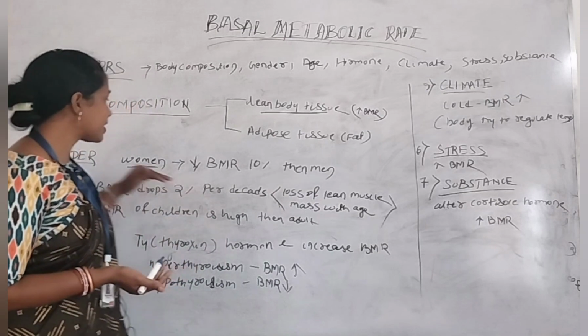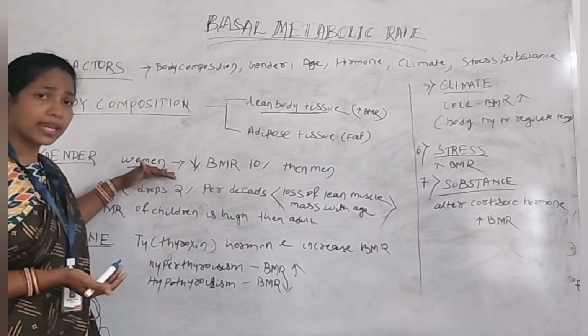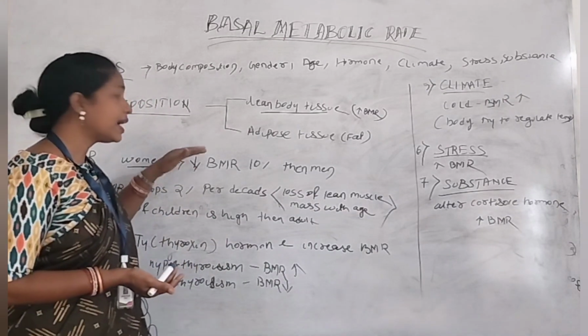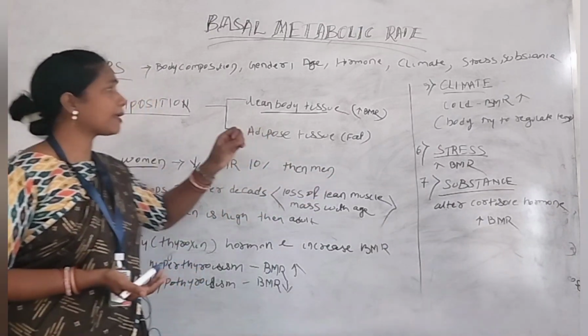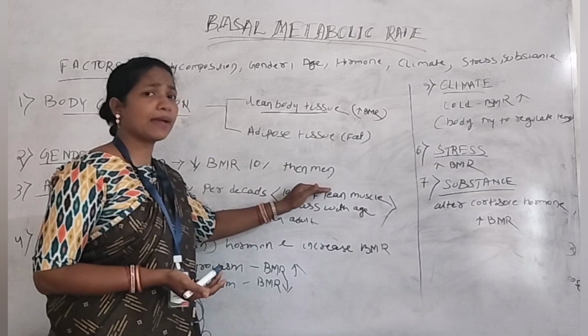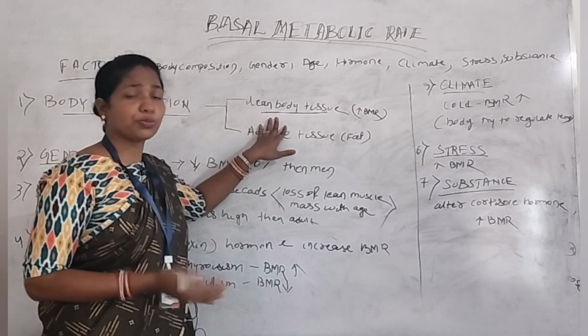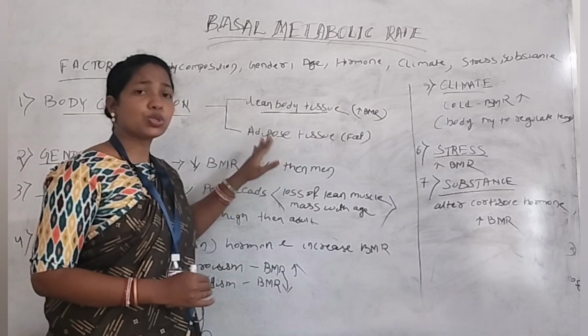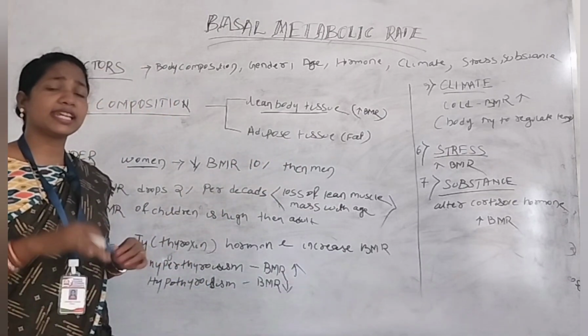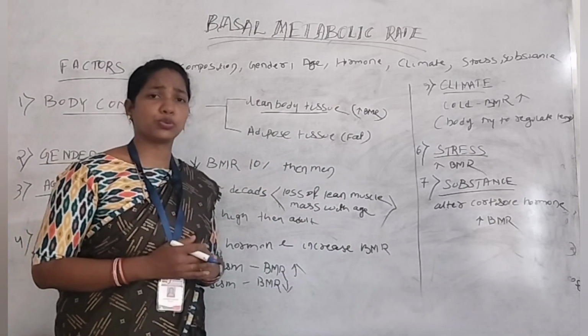So in that case, what happens? The basal metabolic rate of a woman is decreased by 10% compared to men. Most men carry lean body tissue, but most women carry adipose tissue. So the basal metabolic rate is decreased for a woman as compared to men.